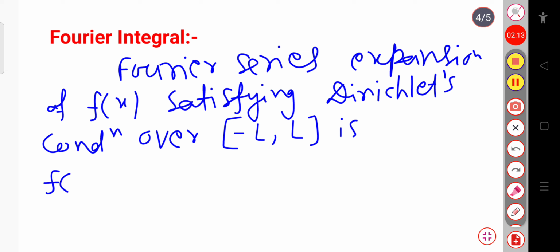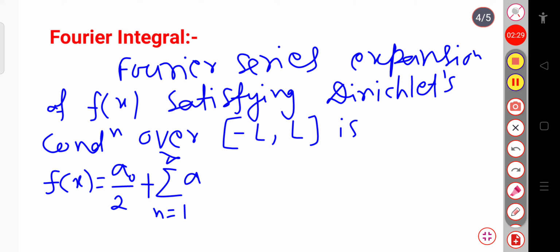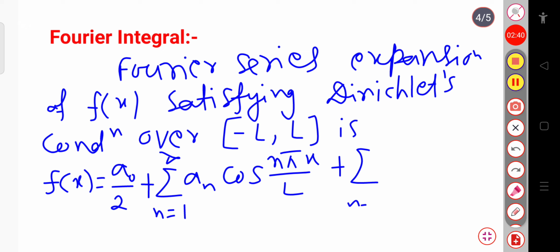we have already discussed this: f of x equal to a naught divided by 2, plus sum over n equal to 1 to infinity a n cosine n pi x divided by L, plus sum over n equal to 1 to infinity b n sin n pi x by L. This is a Fourier series expansion in the interval minus L to plus L.